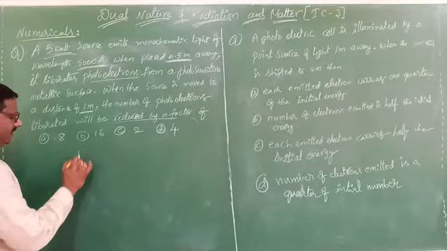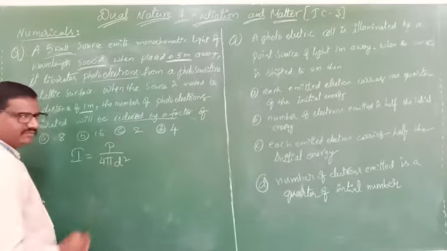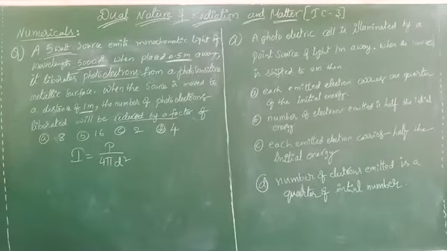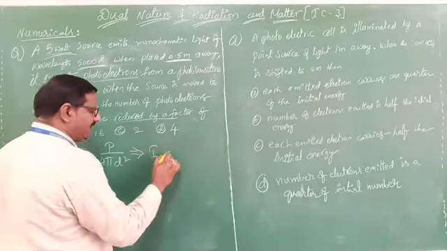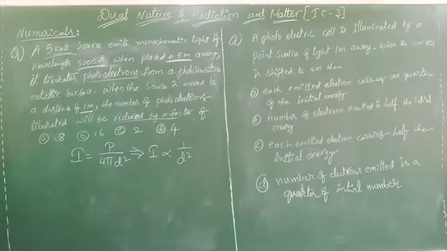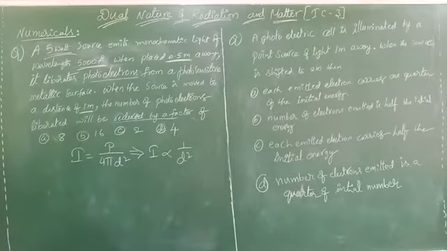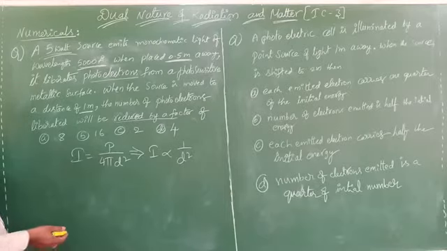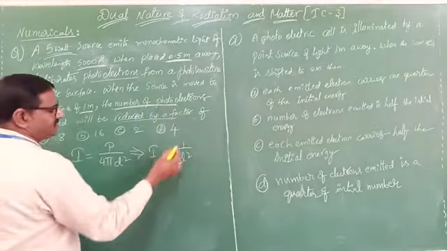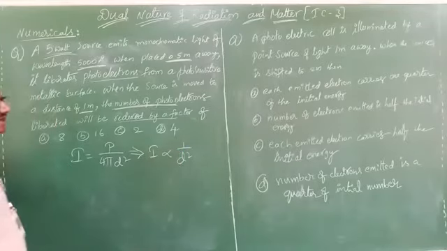Can you write? Intensity I equals power by 4 pi d square. By using this relation, what can you write? I is proportional to 1 by d square. The answer depends only on this. Now, at a particular incident light, since they are asking about the number of photoelectrons, the number of photoelectrons depends upon intensity only. So we consider the relation between intensity and distance.